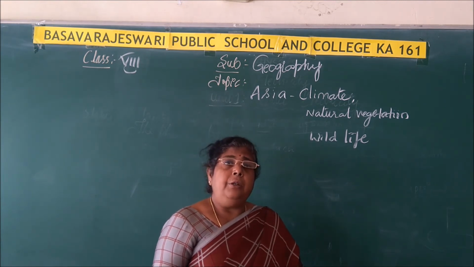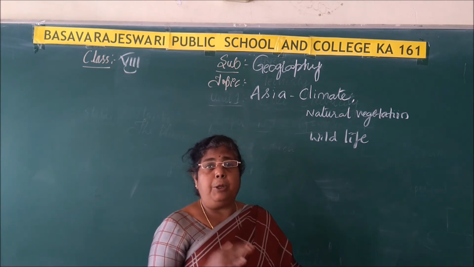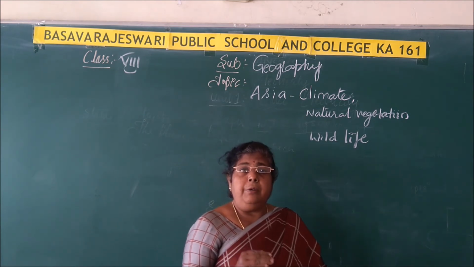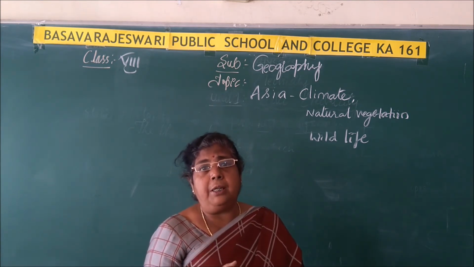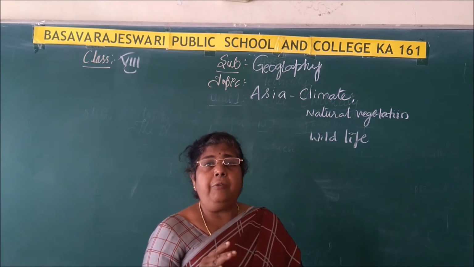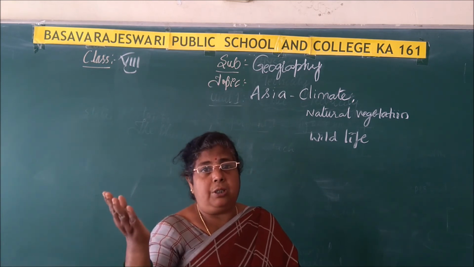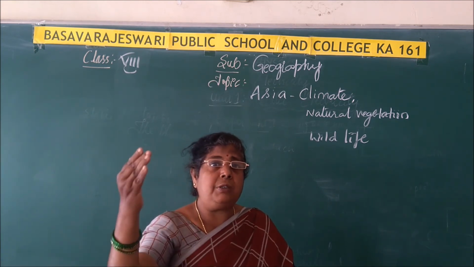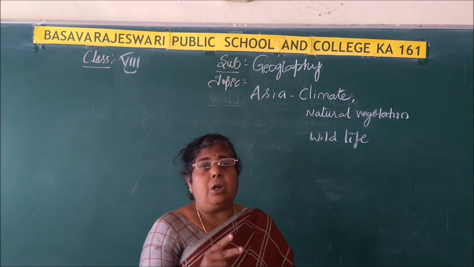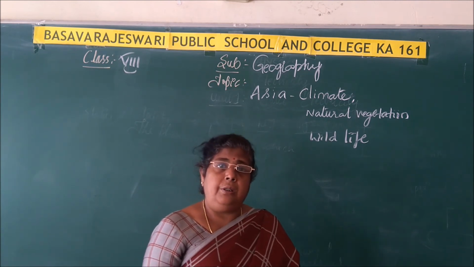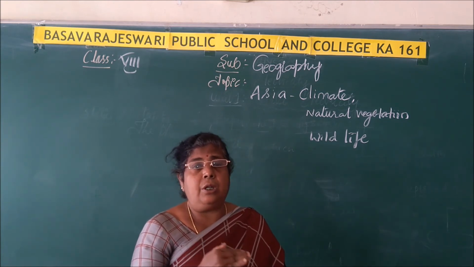Clear, children? And we have named the northeast winds and the southwest monsoon winds after the direction towards which these winds blow. So in whichever particular direction the winds are moving, we have named them after that. Southwest winds blow from the southwest to the northeast, and northeast trade winds start from the northeast to the southwest, and these two winds also come under the monsoon winds. Clear, children? So that is how the climatic conditions prevail, as we just discussed.